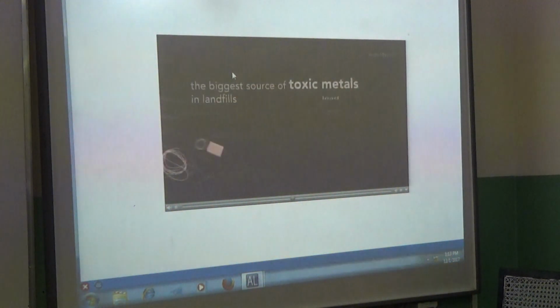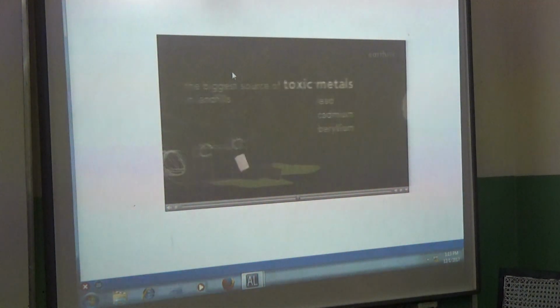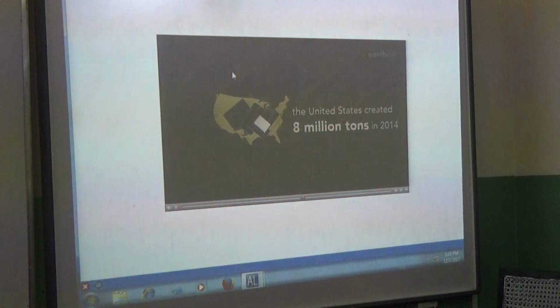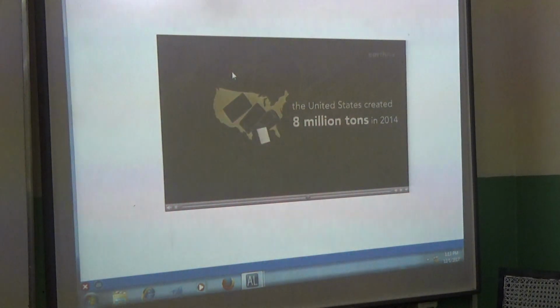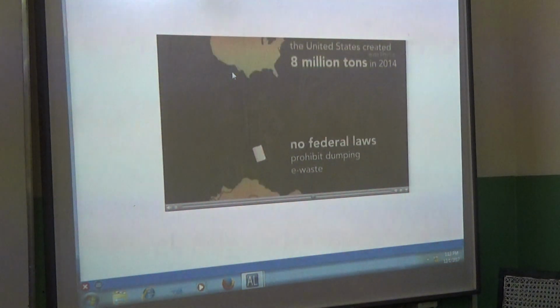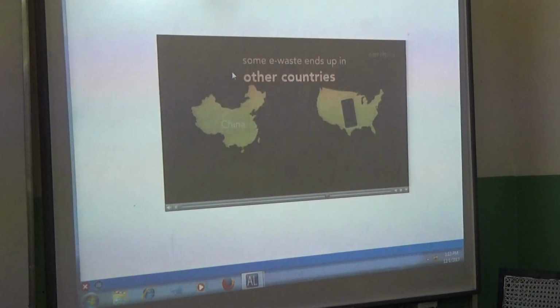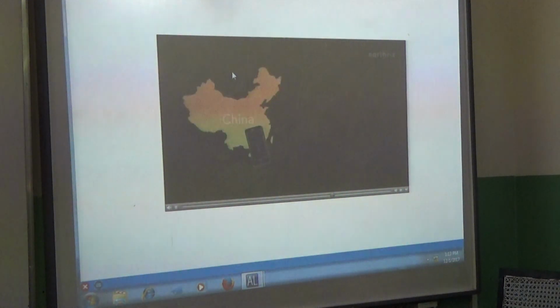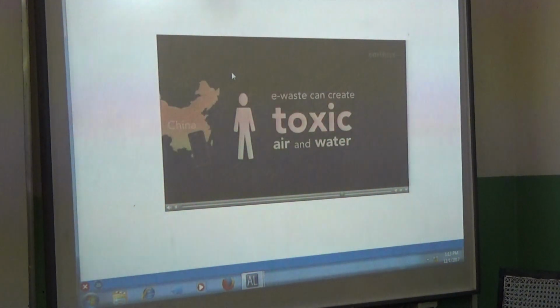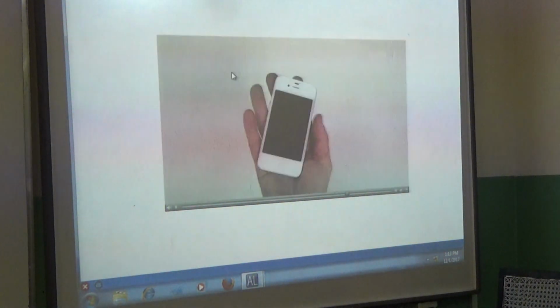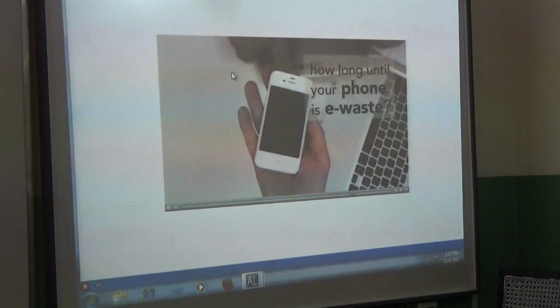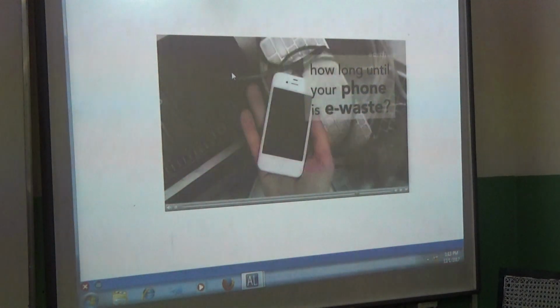The biggest source of toxic metals in landfills in the US is the largest producer. In half of all US states, you can just dump e-waste in a landfill. There are no federal laws to regulate what happens to it. Some of it gets shipped to other countries with fewer health and safety laws, posing a risk to the people who recycle it and the air and water around it. Now look at your phone. How long until it's just e-waste?